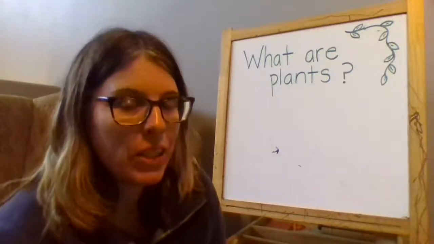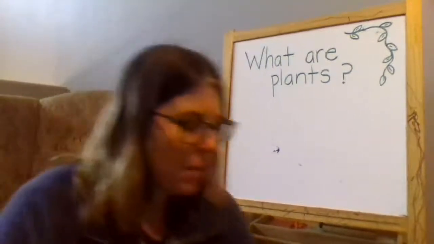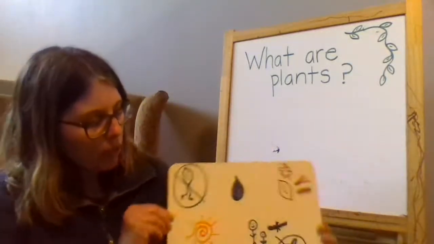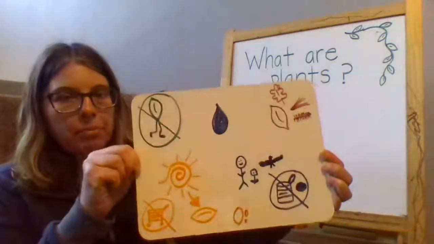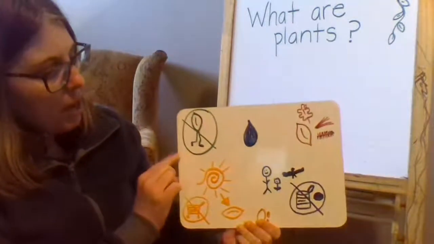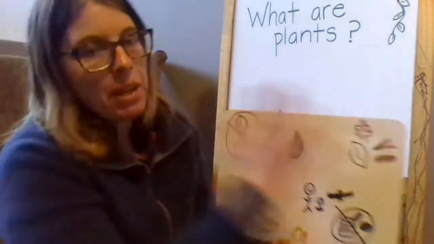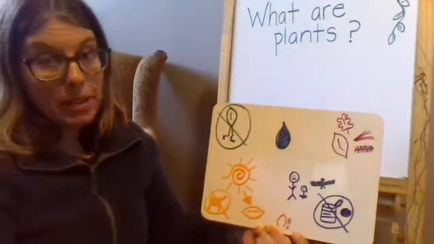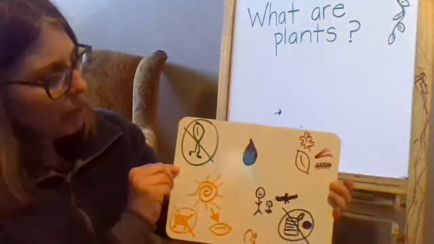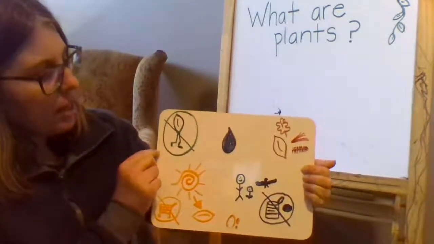Now that we've had a chance to look at a whole bunch of different plants, I want us to come back to our original lists of the characteristics we think are true about plants and see if they apply. So let's look at these. The first one that I thought applied to plants, and when we come up with a definition for plants, we want something that will apply to all plants.